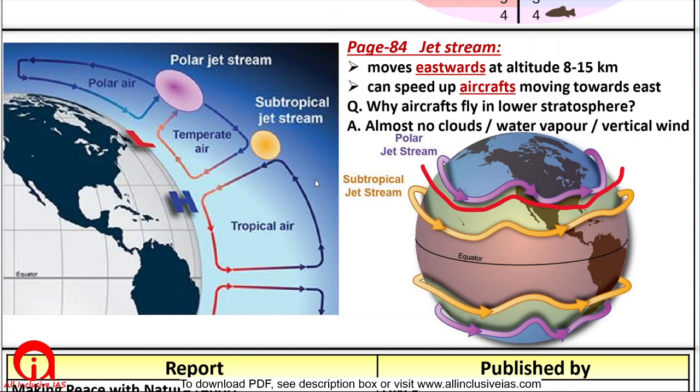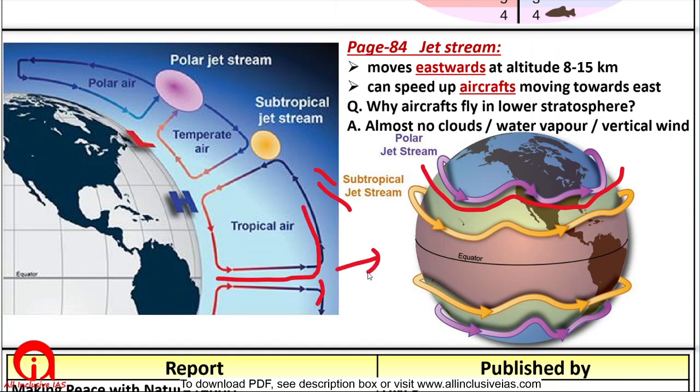aeroplanes, almost all the times they fly in the lower stratosphere. Why? Because in the lower stratosphere there are no clouds, there is no water vapor, and there is no vertical wind also. When the wind rises, it rises, and then at tropopause it diverts to left or right, right?